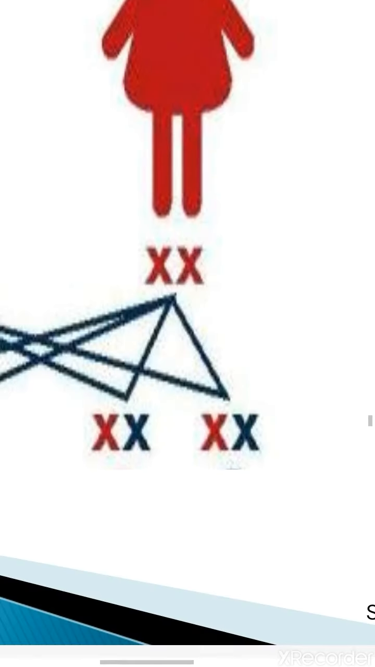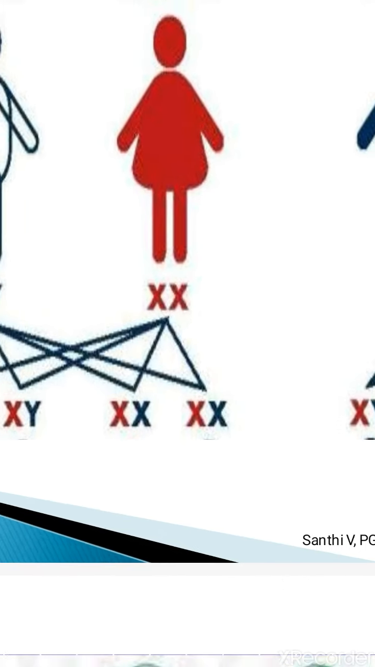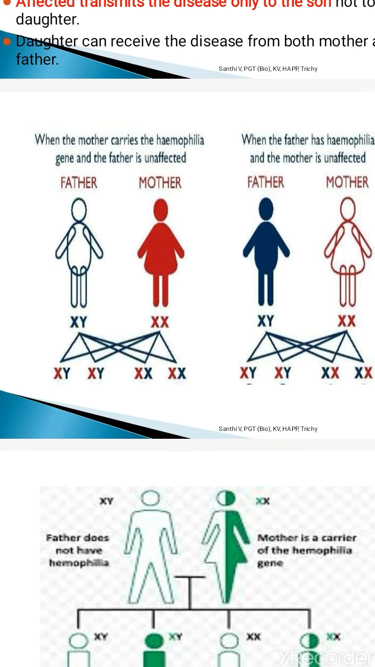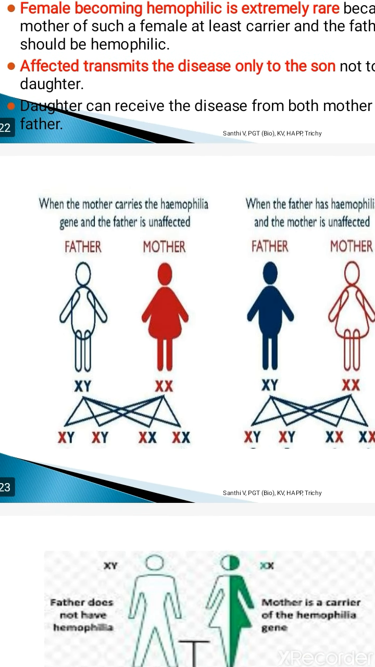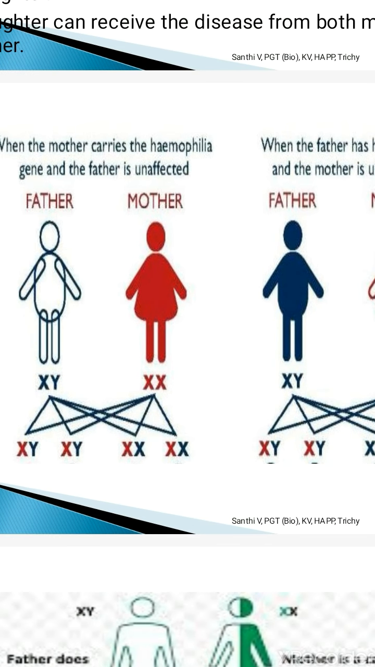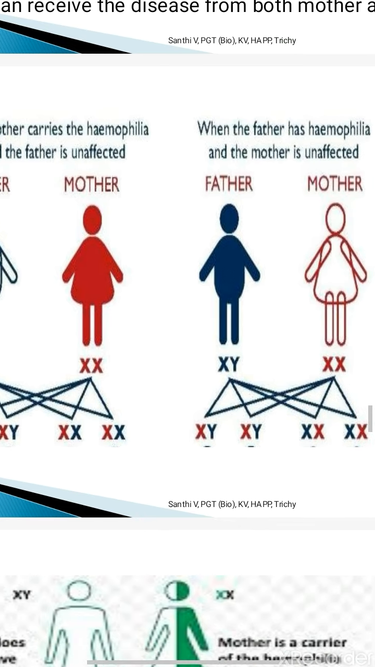other gene, they are getting the normal X chromosome from the father. So that's why they won't be showing the hemophilia outside. Means phenotypically they will be normal, but genotypically they will be the carrier of the disease.